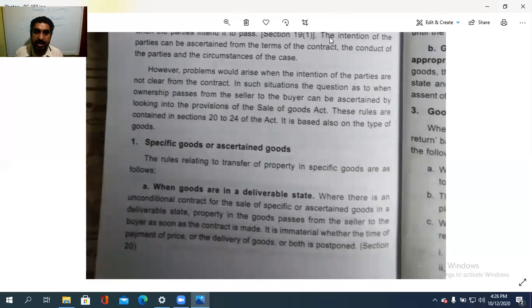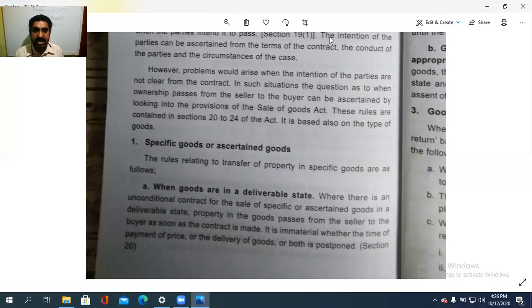Then next is specific goods or ascertained goods. What is a specific good or ascertained goods? The rules relating to transfer of property in specific goods are as follows. When goods are in a deliverable state, ഡെലിവർ ചെയ്യാവുന്ന രീതിയിൽ. So it should be in a deliverable state. In the sense means what? It should be in a deliverable condition.